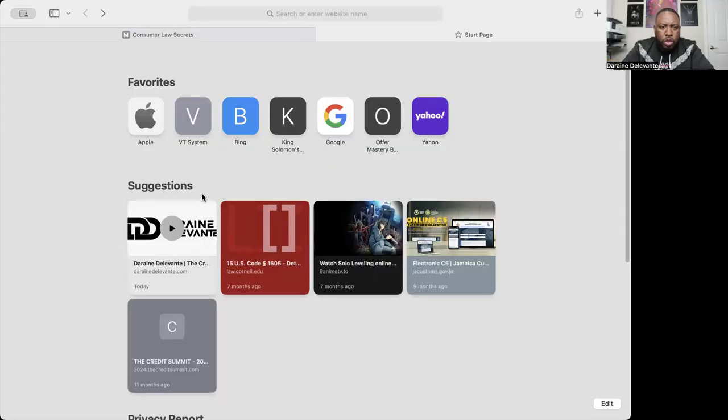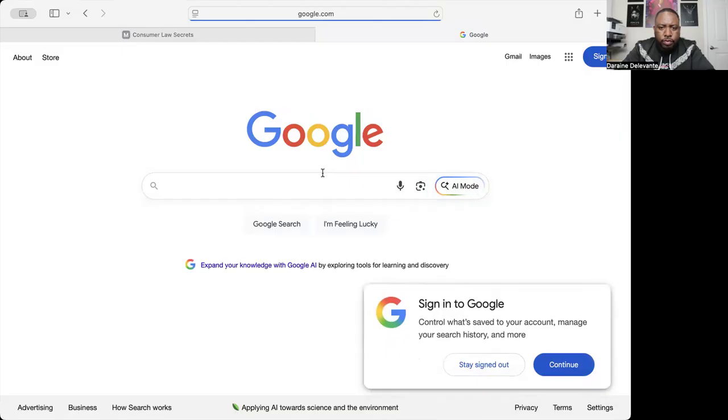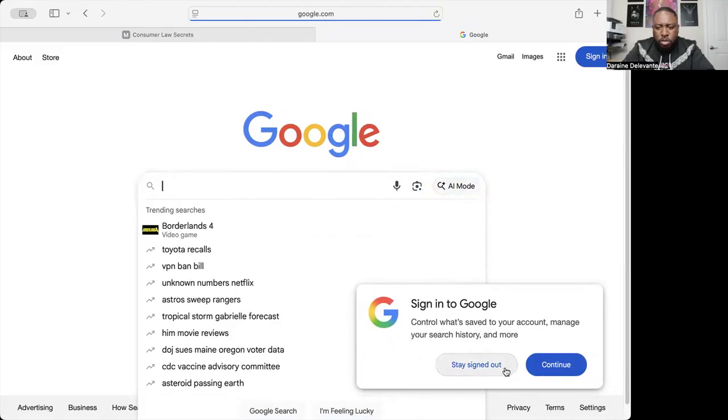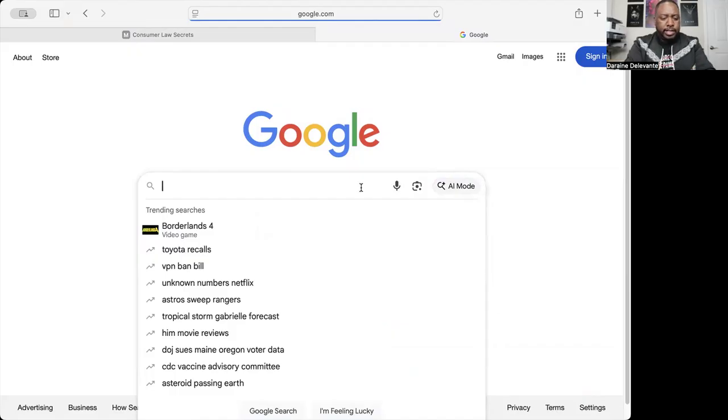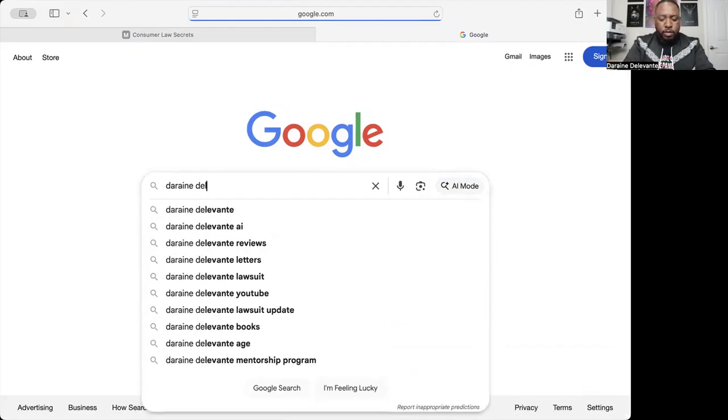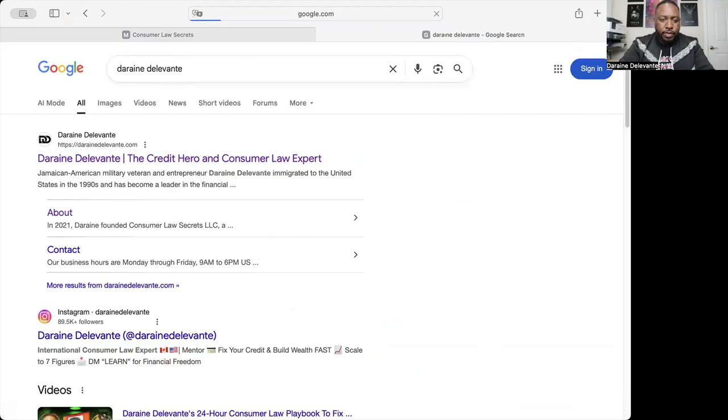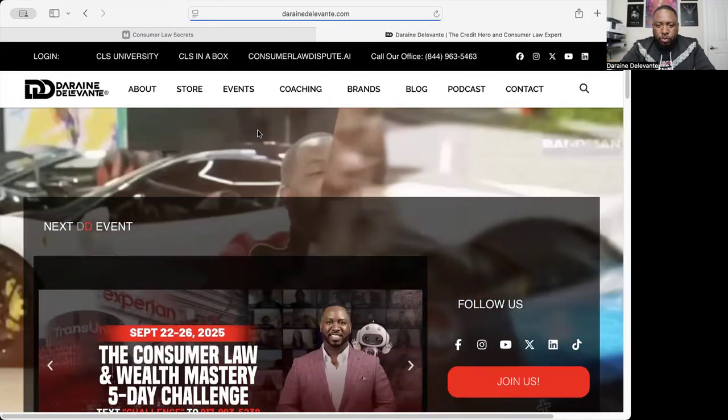All right, so first you want to go to the Derain de Levante website. So let's go to Google. Stay signed out, and let's type in Derain de Levante. You're going to see the website, and you're going to click on it.